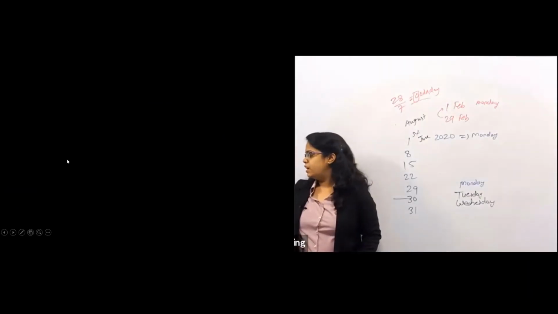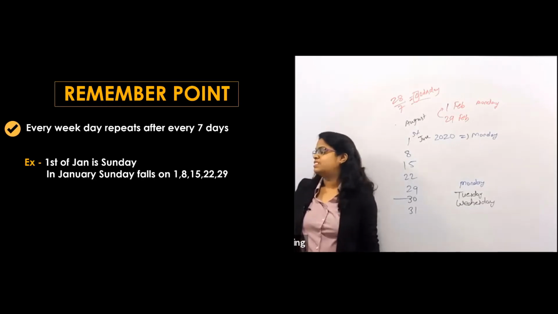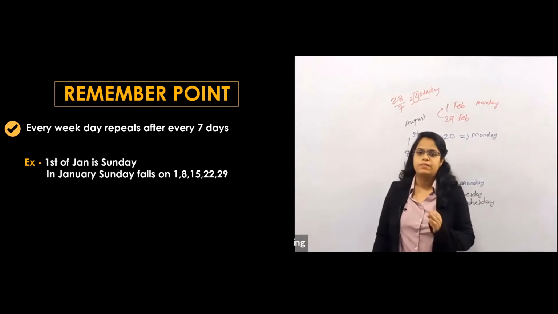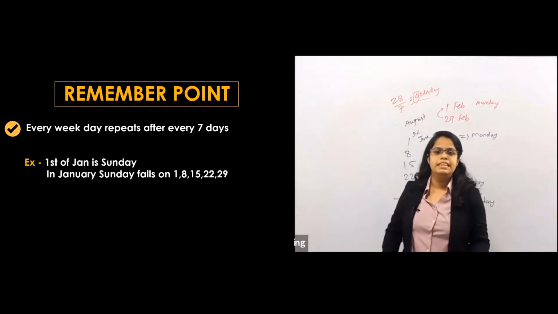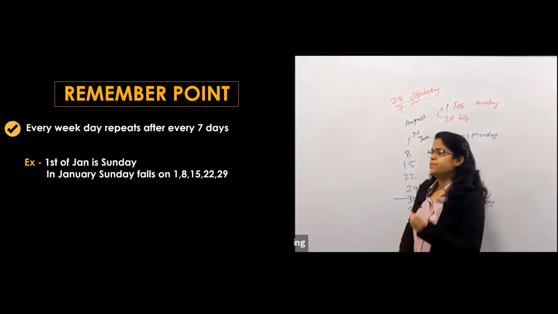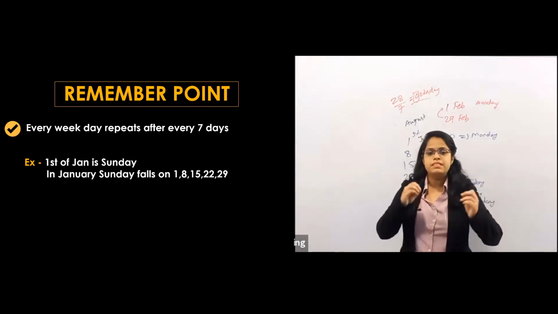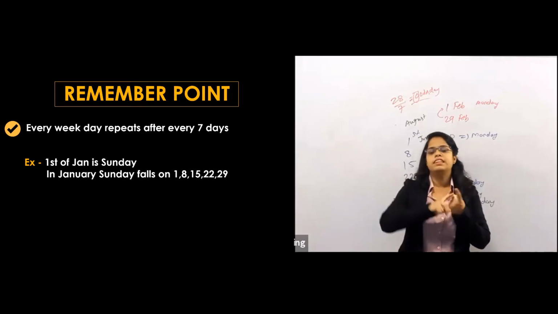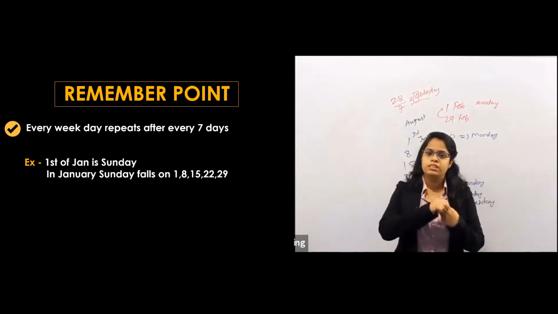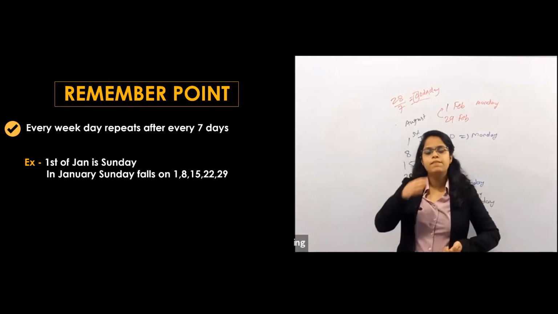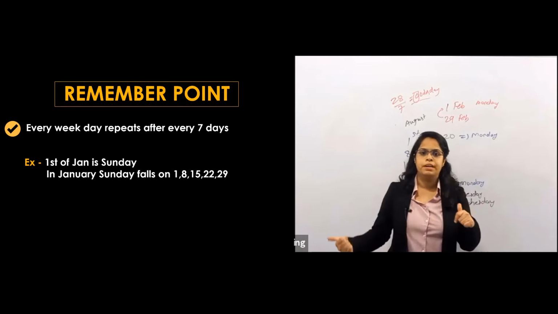Let's see the questions now, if it's clear before the question. As I said already, every weekday repeats after 7 days. So if the 1st Jan is a Sunday, that means in Jan, on which days will there be Sunday? If it is on the 1st, then after 7 days it will be on the 8th, then 15, 22, 29. After every 7 days, that day will be repeated.